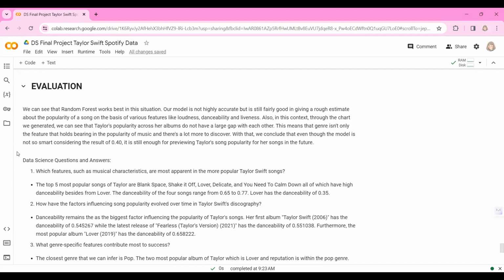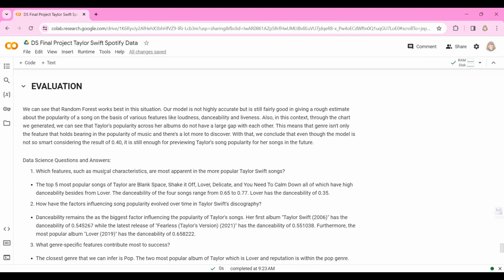So also, let's take note that the popularity between the albums weren't that high. Meaning that even if it's a pop Taylor Swift album or a country or folk one, all of those are still popular. So we should also take note of features like trends, release dates, her marketing, and PR strategies to further build better machine learning models in the predictive category of her song popularity in the future.